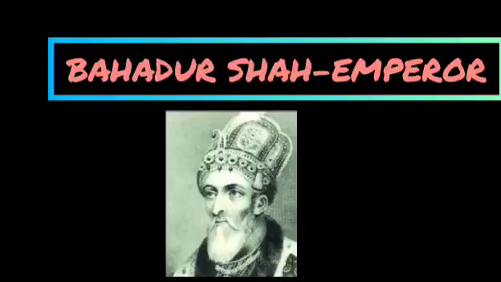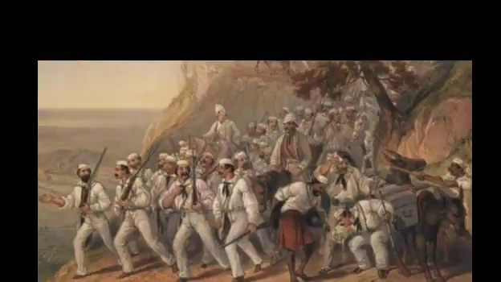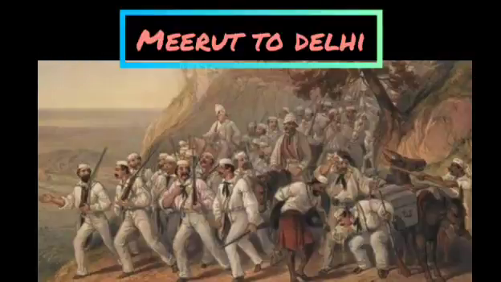A group of sepoys from Meerut marched to Red Fort in Delhi on 11th May 1857. The sepoys were followed by an equally interested crowd. They asked the Mughal Emperor Bahadur Shah to become their leader. They made Bahadur Shah their leader.